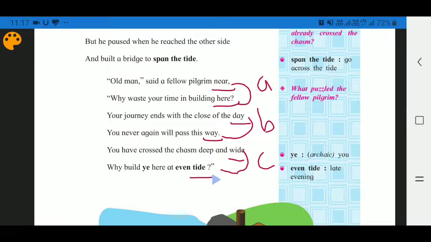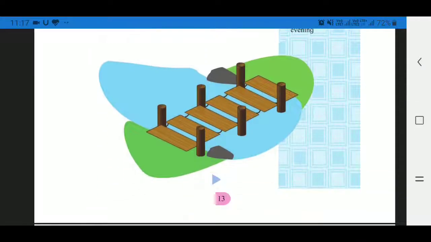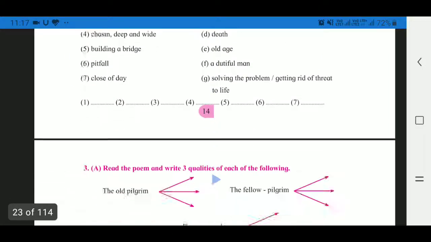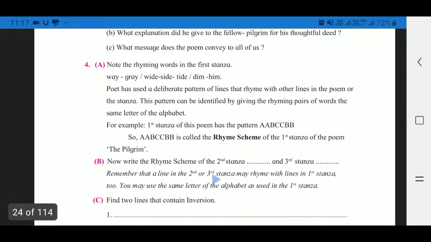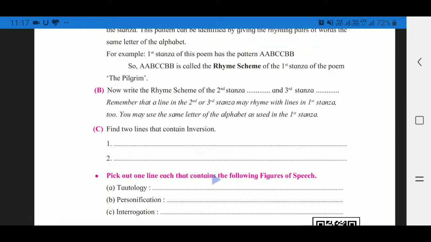And in third stanza you can easily find out rhyming word and you can easily determine rhyming scheme. So let us start to solve the second question of this poem. Question number 4 we had completed it, and question number B. Now write the rhyming scheme. So in first stanza and second stanza we solved the rhyming scheme, and it is tasked for you to find out in the third stanza rhyming scheme and rhyming word also.